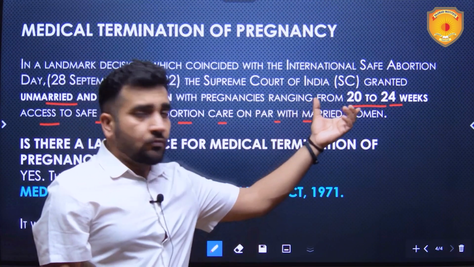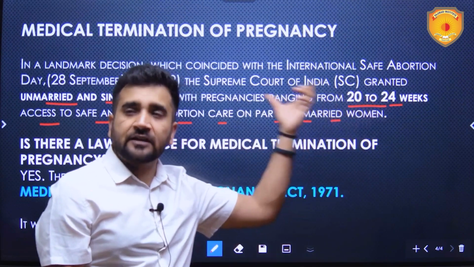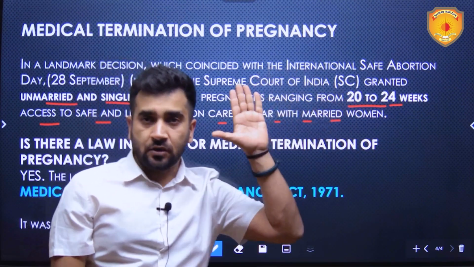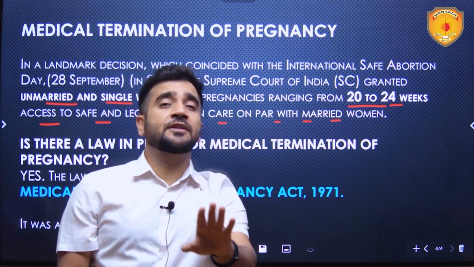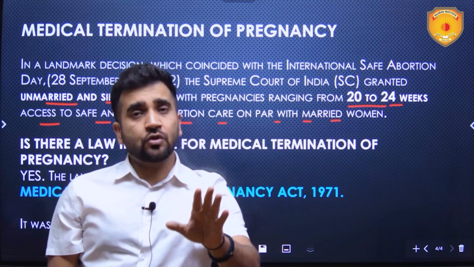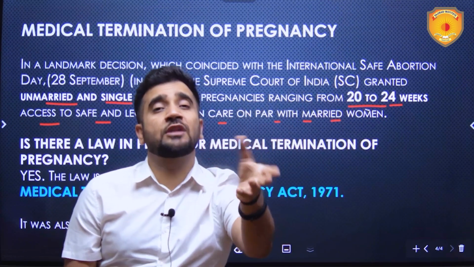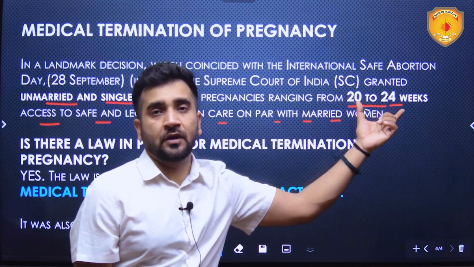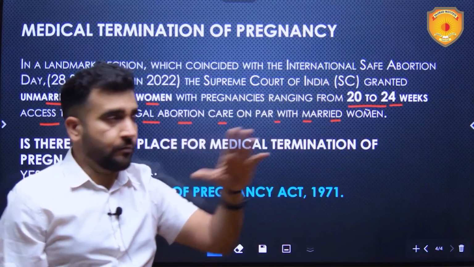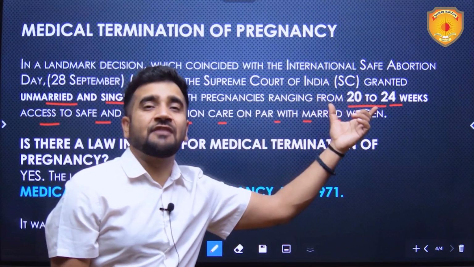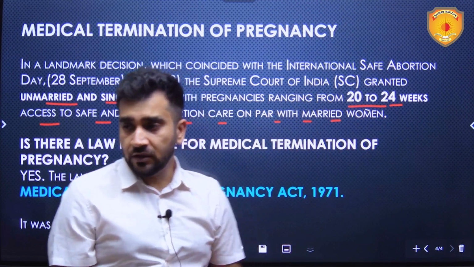Now, you'll not be able to understand this over here, but as we proceed, I'll connect it with this. As of now, you just need to understand that abortion for unmarried and single women was also allowed if their pregnancy was between 20 to 24 weeks. Earlier it was allowed only for married women in this range. Unmarried, single women were not allowed, as per the law. But according to this judgment, their termination was also allowed by the Supreme Court.